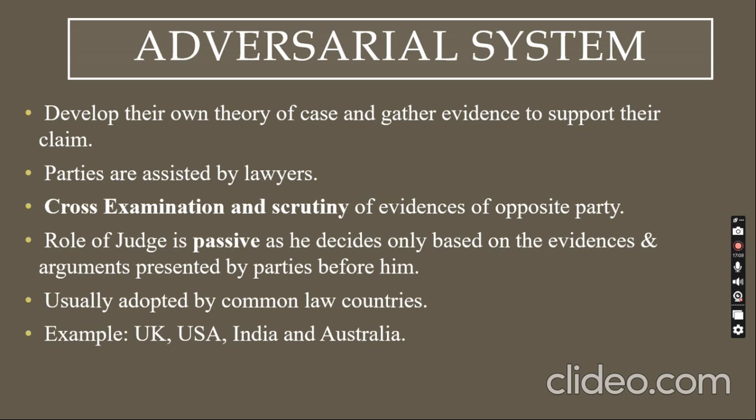Only the evidence should speak. If you don't have evidence, then you are in trouble. So only based on the evidences, the judges give judgments.